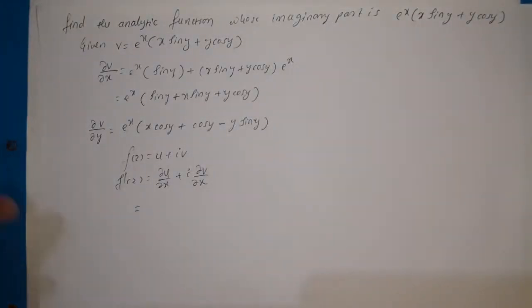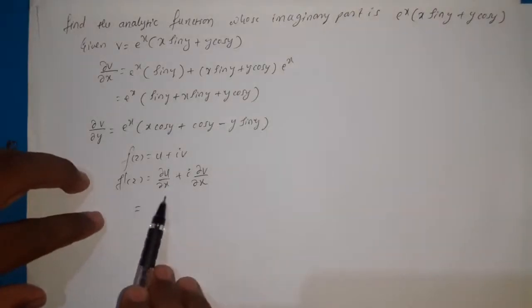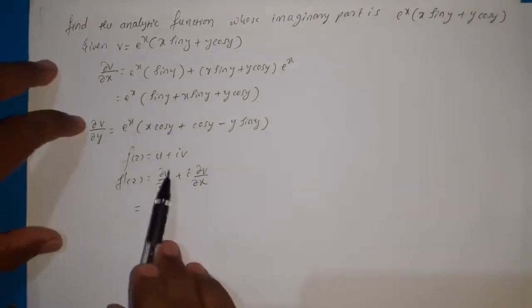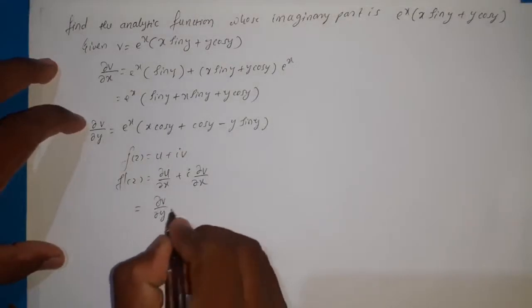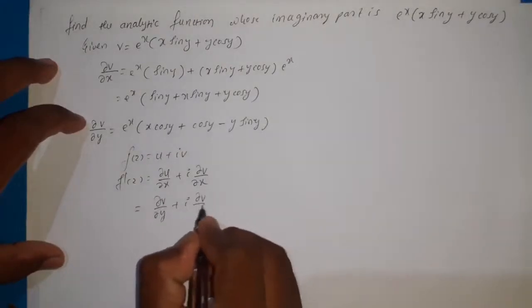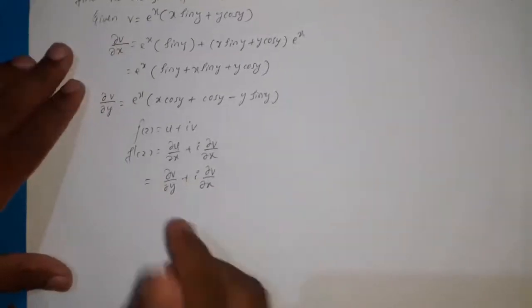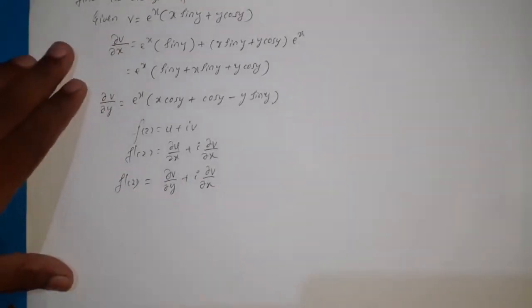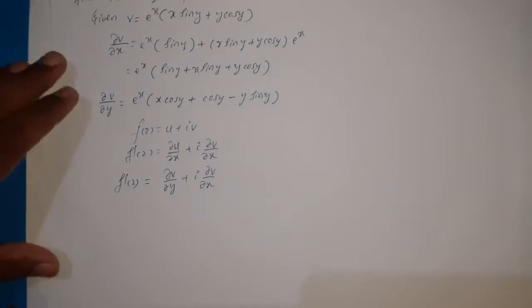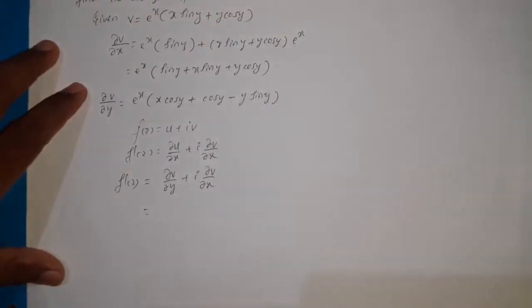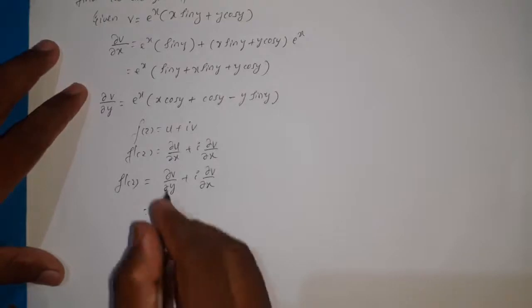If v is given, then we have to replace this ∂u/∂x. So that ∂u/∂x can be replaced as ∂v/∂y by using the CR equations. So now f dash of z becomes ∂v/∂y plus i into ∂v/∂x. Now substitute ∂v/∂y and ∂v/∂x.